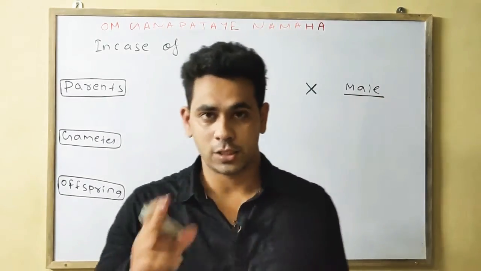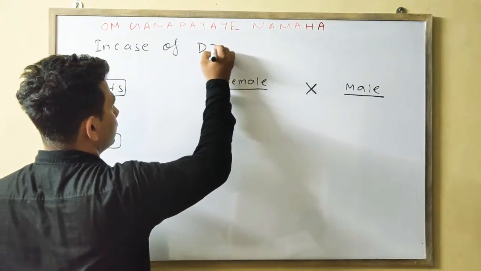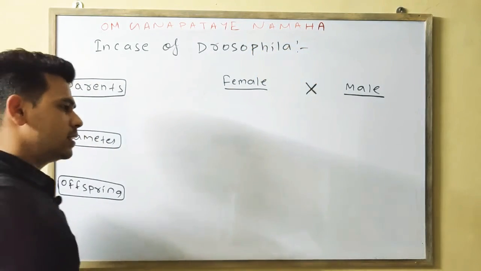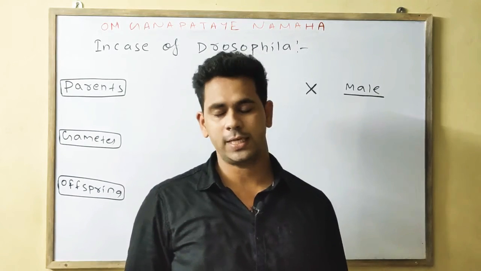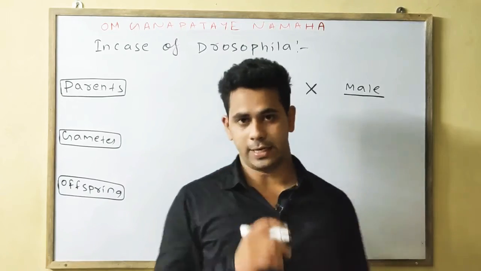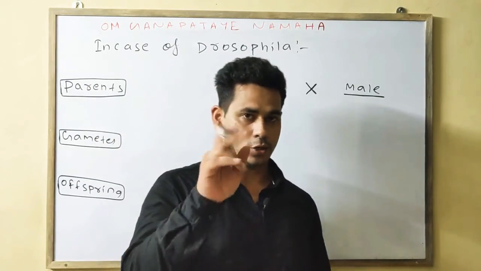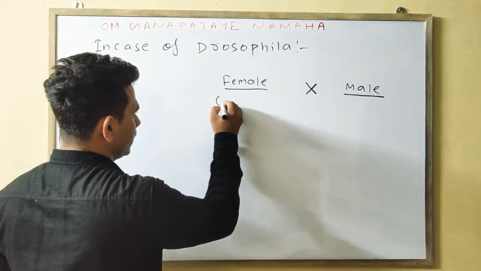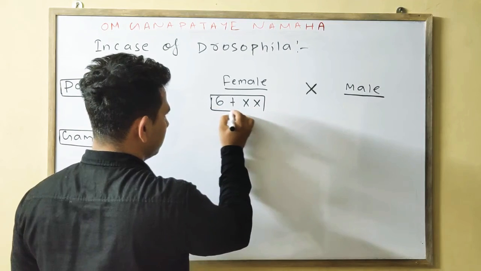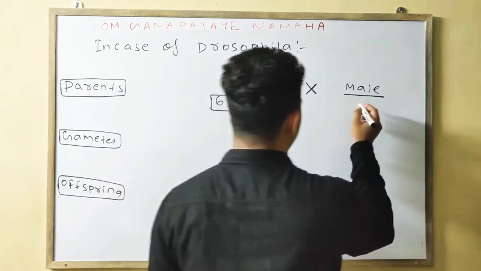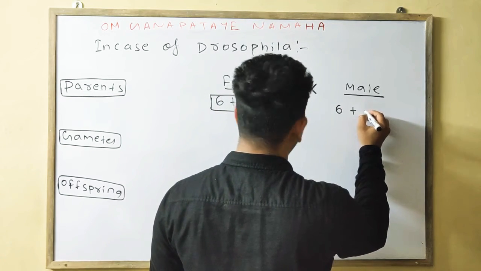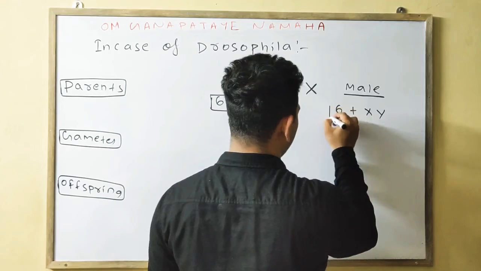Now we will discuss the case of Drosophila. As in the case of the human being the chromosome number is 46 or 23 pairs, in the case of Drosophila the chromosome number is 8. So we can write 6 autosomes and 2 sex chromosomes. So we can write 6 plus XX in the case of the female, whereas in the case of the male, 6 plus XY.